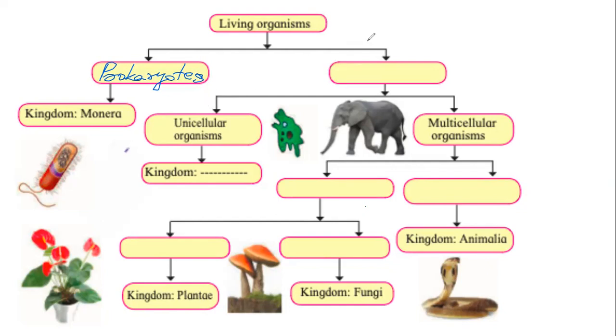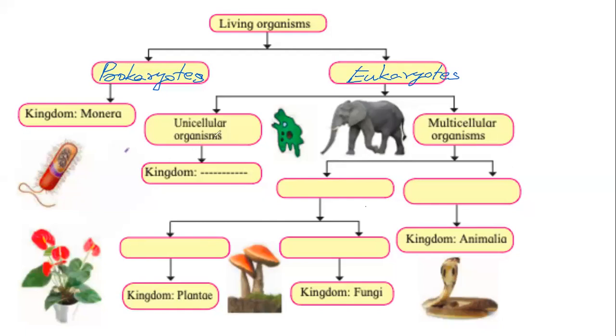Whereas eukaryotes, E-U-K-A, karyote, karyo refers to nucleus. So when we say pro and eu, it refers to mainly about how well the nucleus is defined. Eukaryotes.